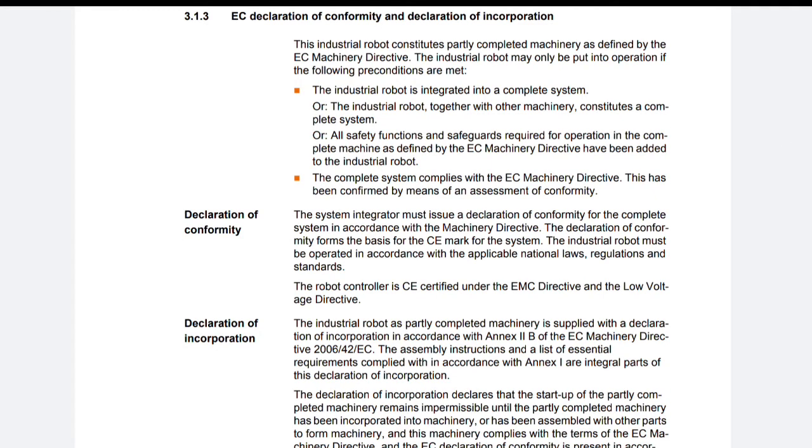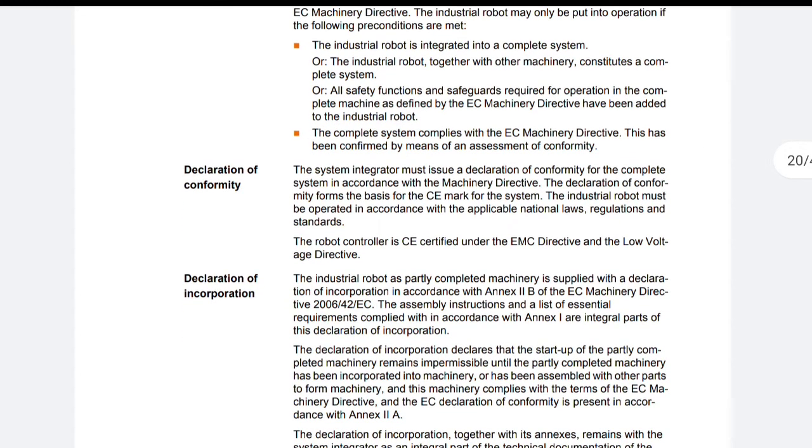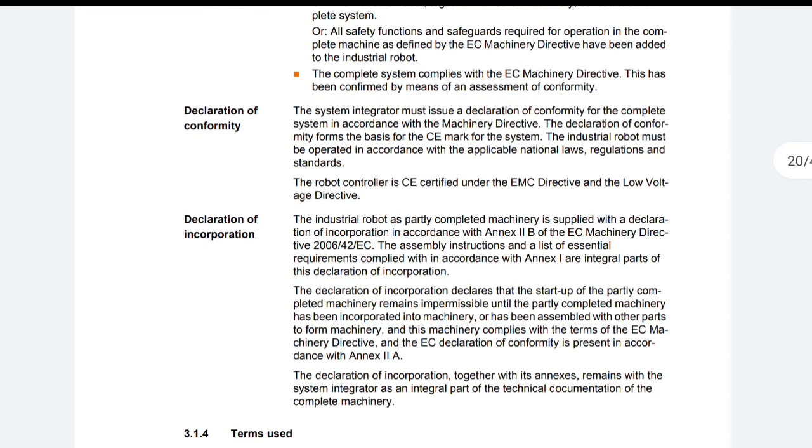Declaration of incorporation. The industrial robot, as partly completed machinery, is supplied with a declaration of incorporation in accordance with Annex 2B of the EC Machinery Directive 2006/42/EC. The assembly instructions and a list of essential requirements complied with in accordance with Annex 1 are integral parts of this declaration of incorporation.